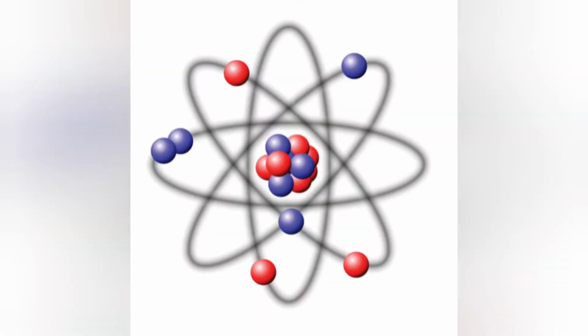Hello guys, today we are going to see about atoms. Do you guys know what atoms are? An atom is the smallest constituent unit of ordinary matter that constitutes a chemical element. Every solid, liquid, gas and plasma is composed of neutral or ionized atoms.